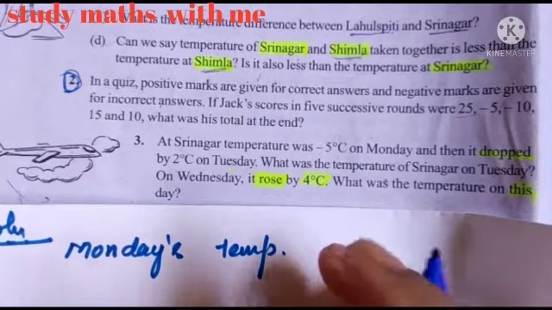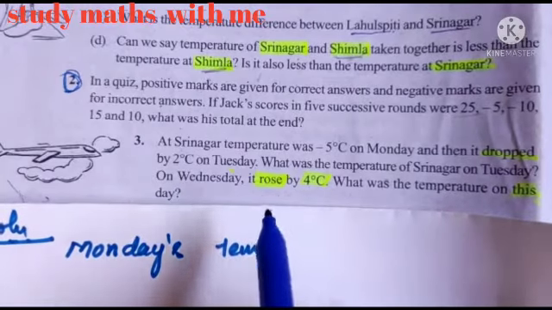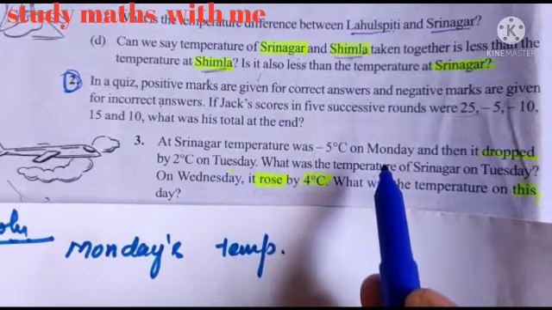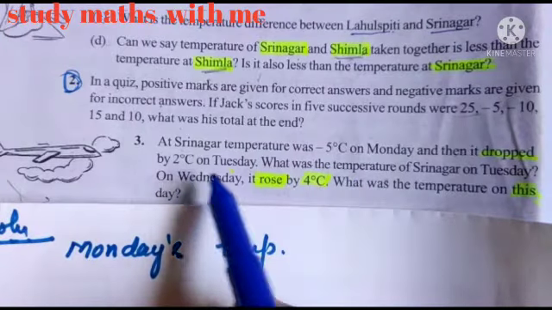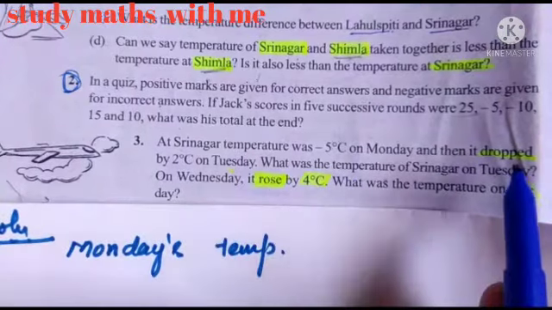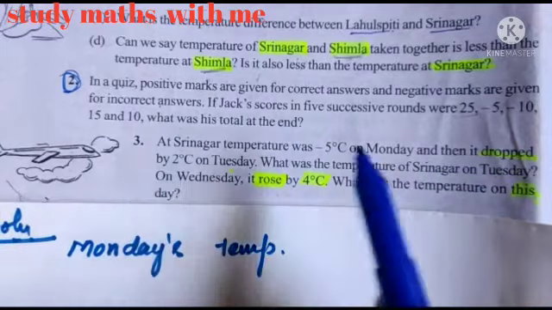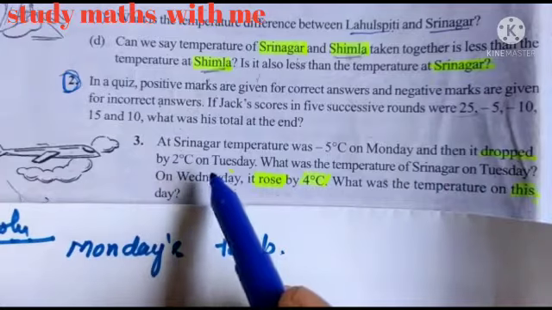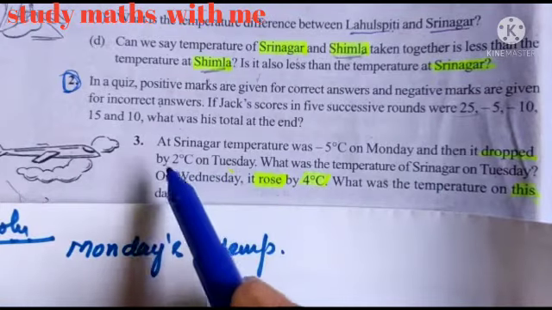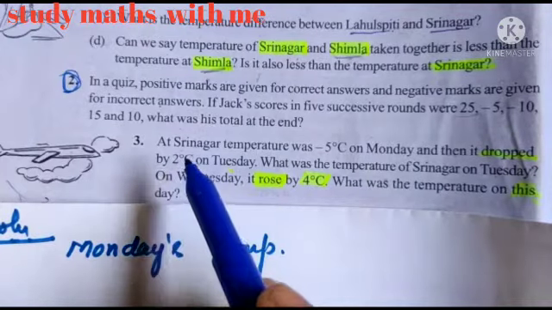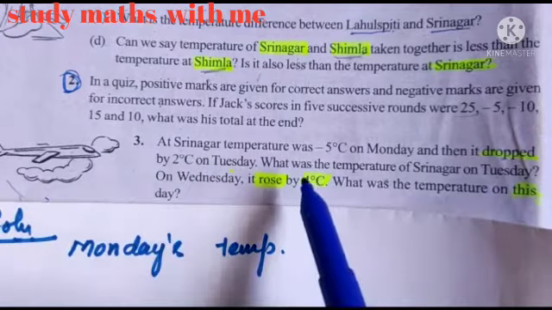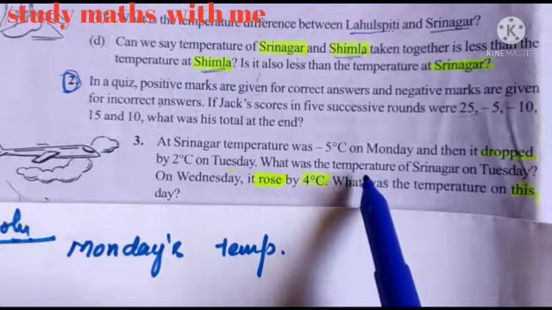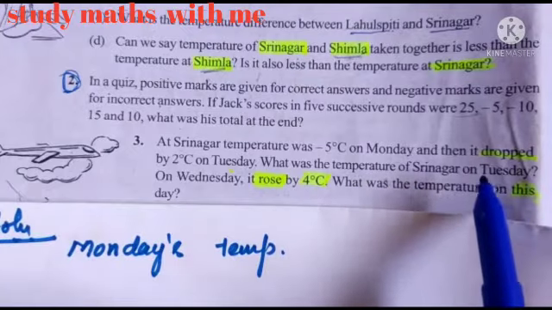Question number 3 of exercise 1.1. At Srinagar, temperature was minus 5 degrees centigrade on Monday and then it dropped by 2 degrees centigrade on Tuesday. Dropped by means decreases. So temperature decreases by 2 degrees centigrade on Tuesday. That means here 2 degrees centigrade is minus 2 degrees centigrade. What was the temperature of Srinagar on Tuesday? Then find out the temperature of Srinagar on Tuesday.